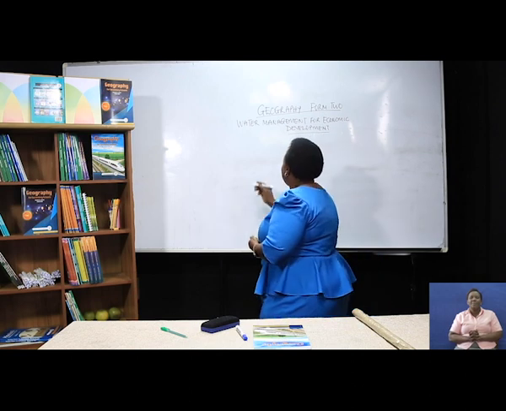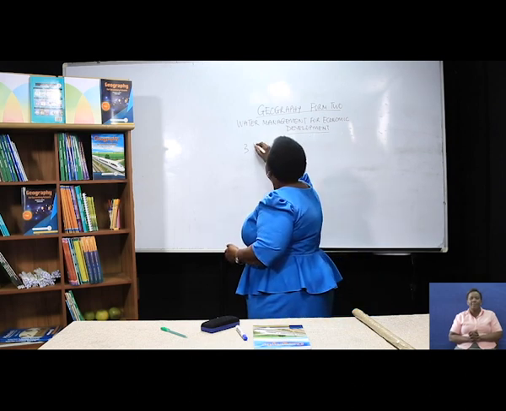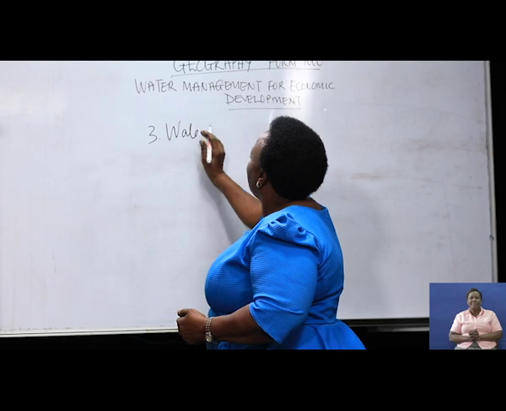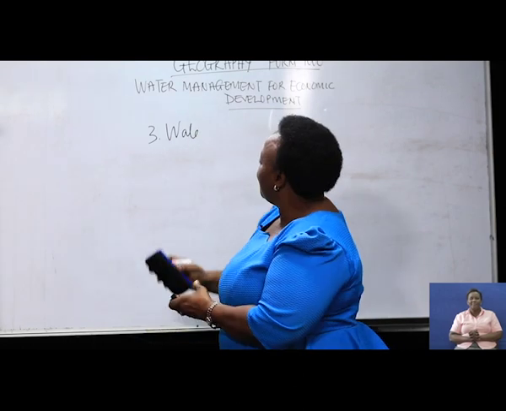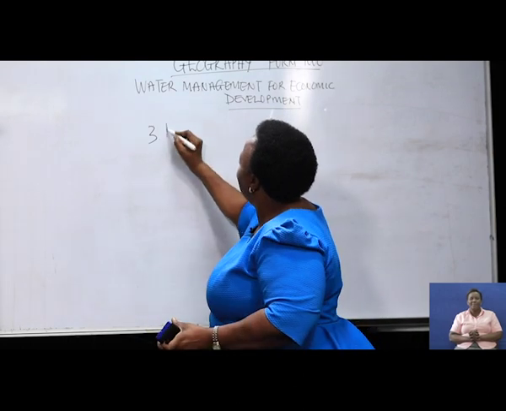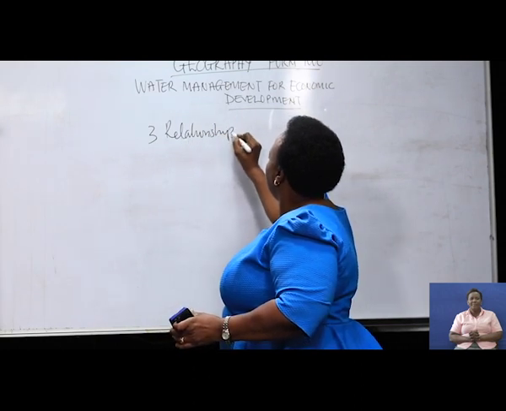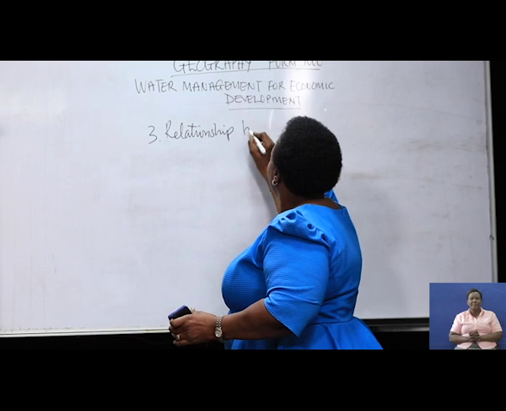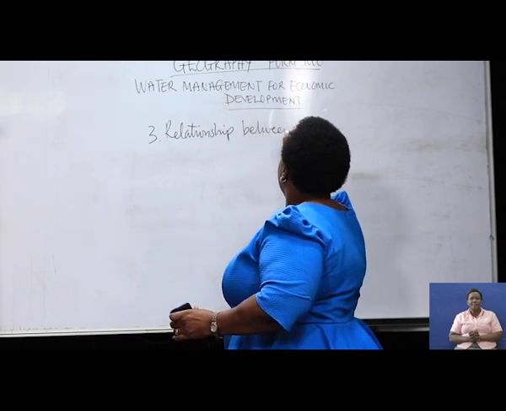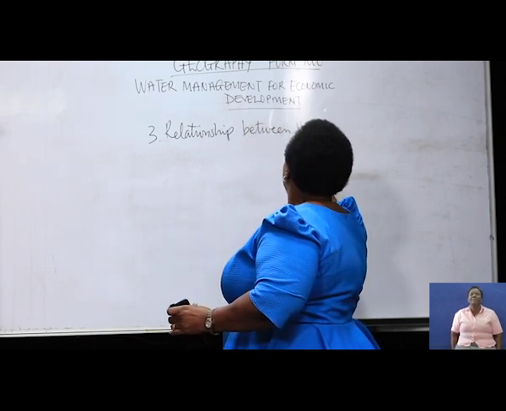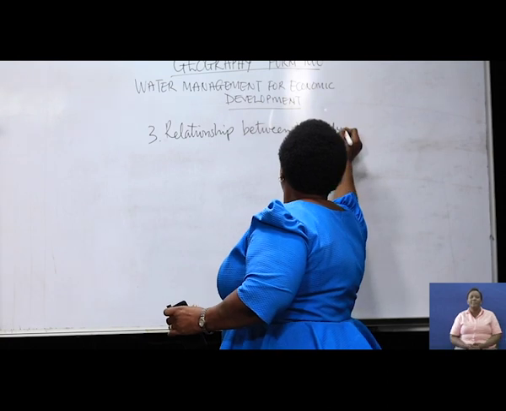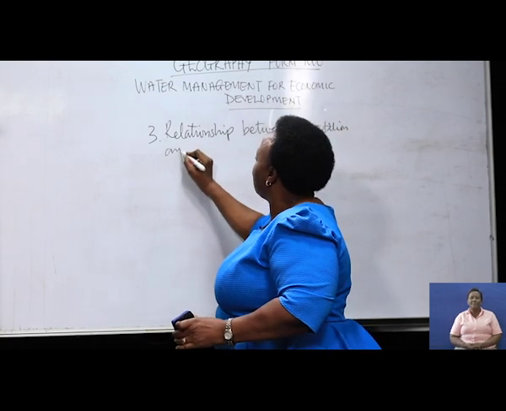Now, the third thing I would like us to talk about today is the relationship between vegetation and water supply.